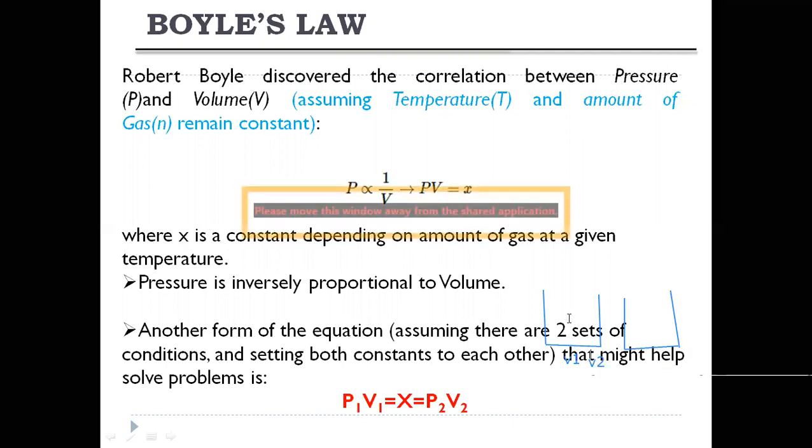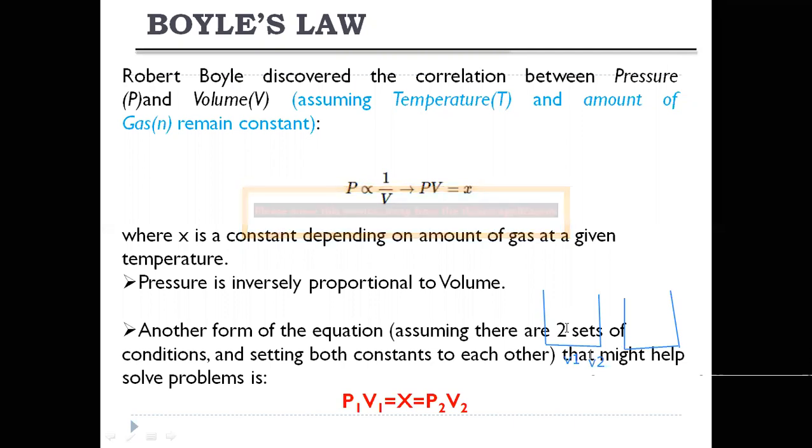And the pressure of this vessel is P1 and the pressure of the other vessel is P2. If we apply Boyle's law between these two containers, then P1 V1, that means the pressure of this vessel into the volume of this vessel, is equal to the pressure of the other container into its volume. So P1 into V1 is equal to P2 into V2.